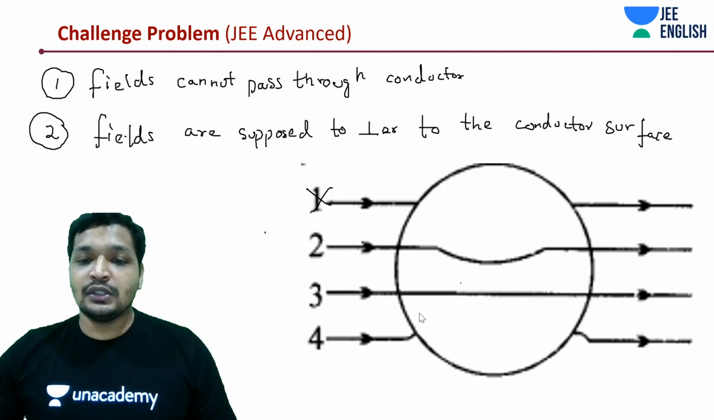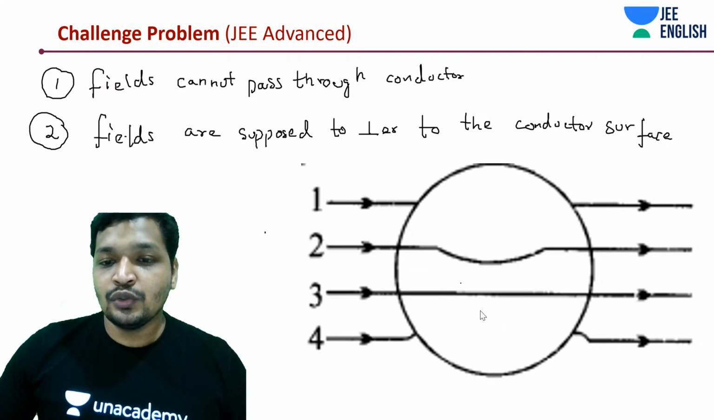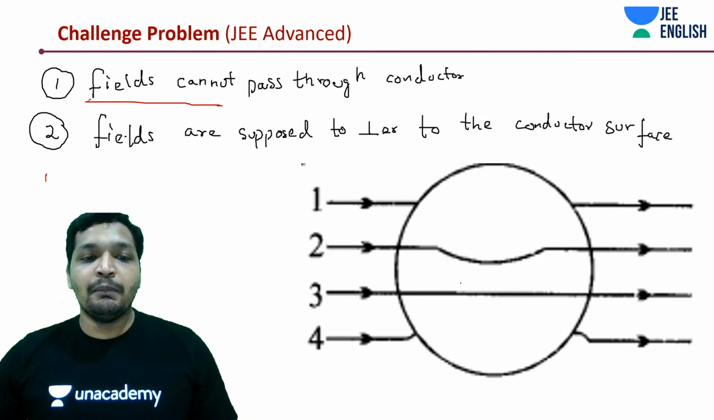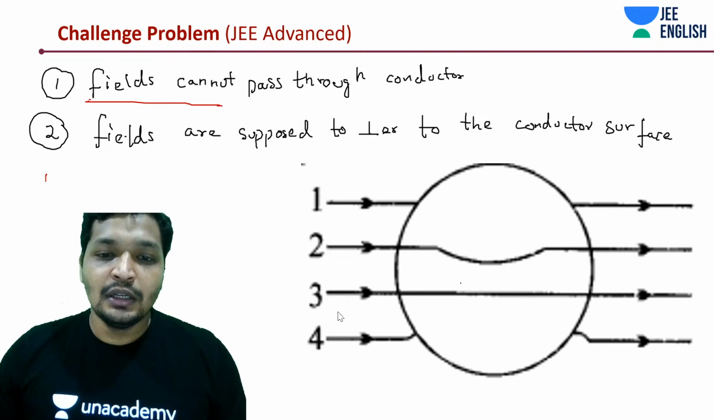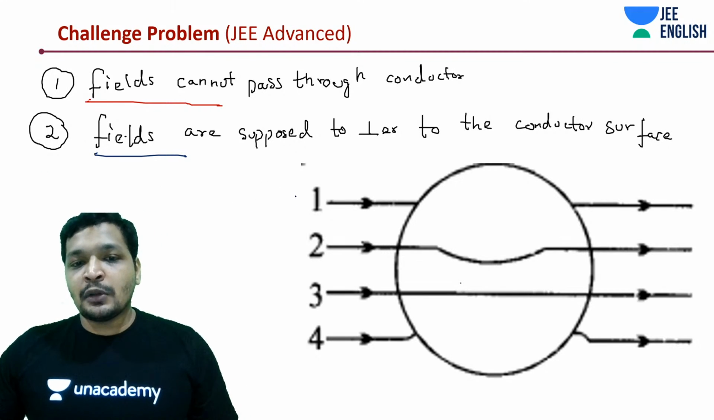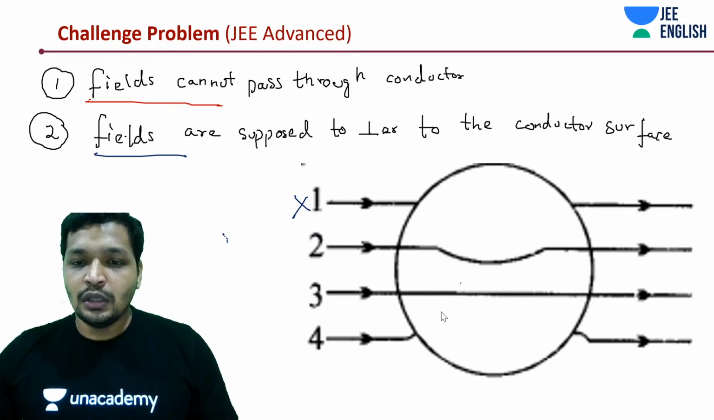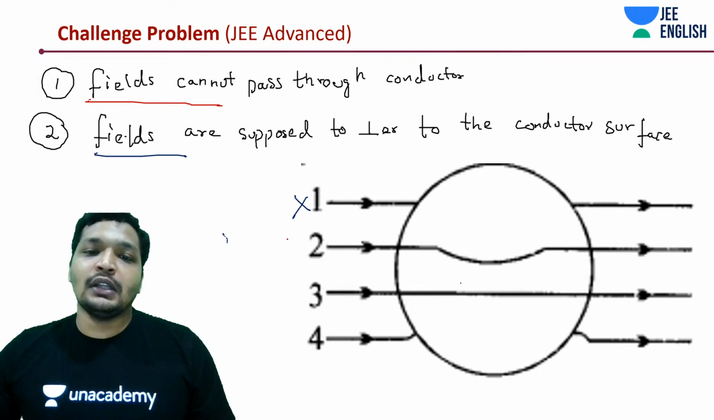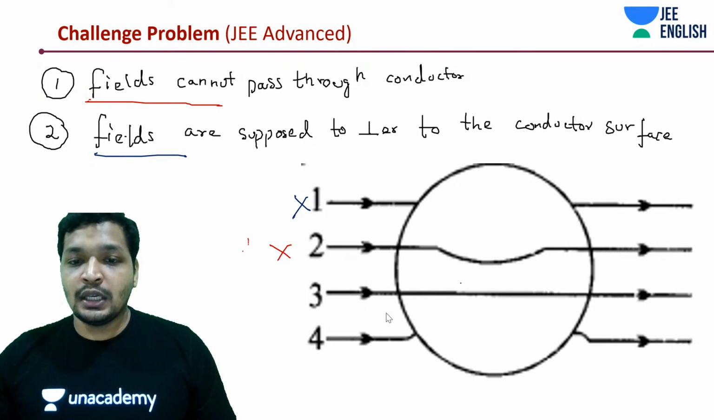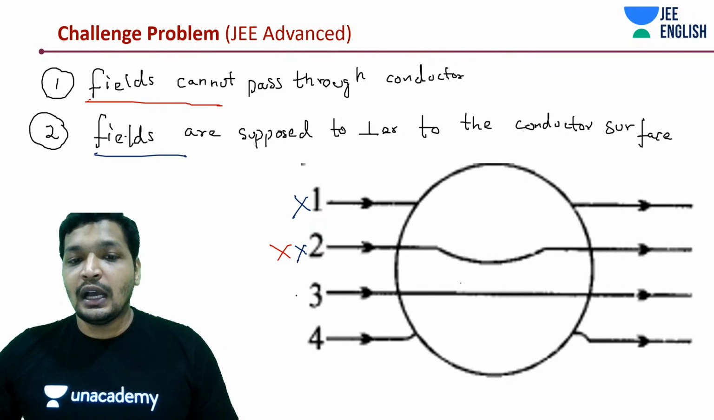Let's use two colors to understand. I'm going to give a red color for fields cannot pass through the conductor, and a blue color where fields are supposed to be perpendicular. Whenever this is violated, I'm going to cross them. So fields are supposed to be perpendicular, not perpendicular, even though fields are not passing inside. Option number 2: it looks as if fields are passing inside, or again they're not perpendicular as well. So let's cross it twice. And they are supposed to be in the radial direction, right? Perpendicular means that. Again, let's cross it twice.